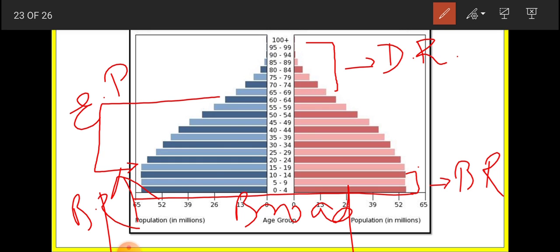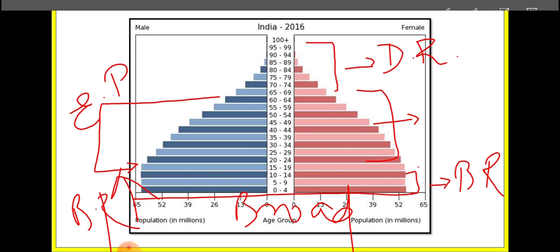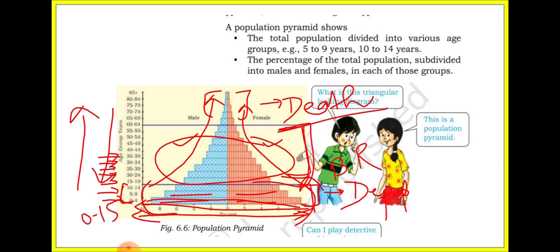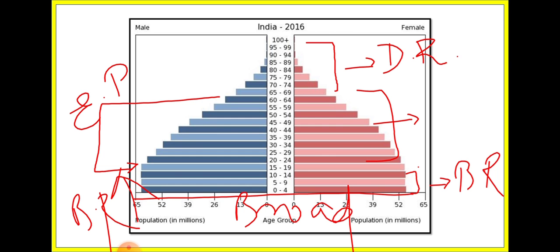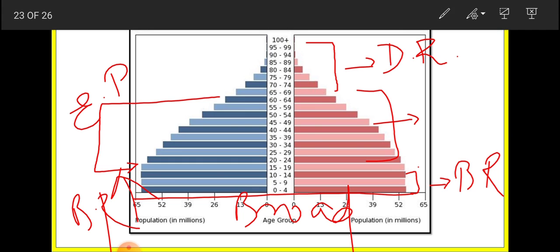And you can see here that the economically productive section is also not lessening very much, okay. So here what happened is that they are also surviving, okay. So there is not a steep fall like in that picture, like in this diagram there is not a steep fall, okay. So many people are living and more people are contributing. That means in India the economic population is good. The people who are independent are more.